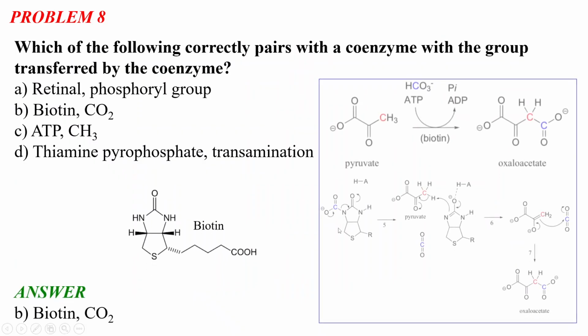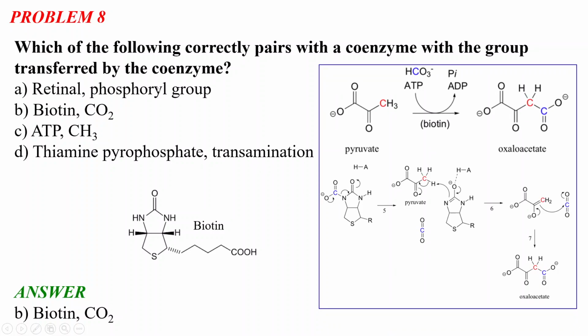So basically, biotin catalyzes the transfer of the carbon dioxide group to the substrate. Now, as you can see, there is this reaction which is catalyzed by biotin, and what happens in this reaction? The pyruvate is converted to oxaloacetate. As you can see from the structure of pyruvate, a carbon dioxide is attached here. This extra carbon dioxide group is transferred by the coenzyme biotin. This is the part from the pyruvate, and after joining of this carbon dioxide, it is converted to oxaloacetate.